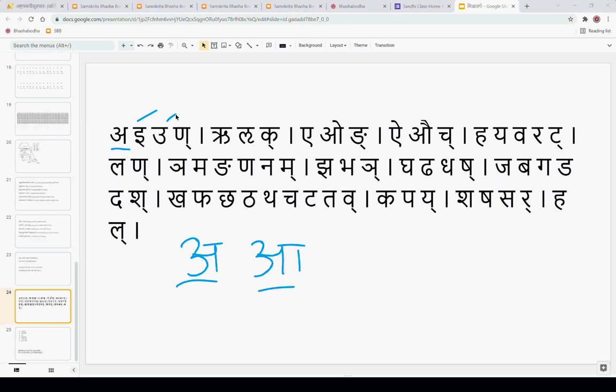Here also pluta is rarely used. We just restrict ourselves to akara, hrasva and dirgha, for the general usage.